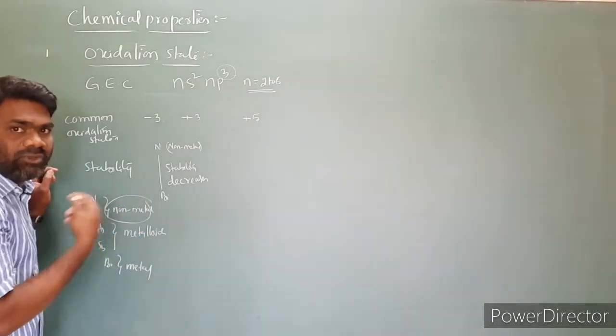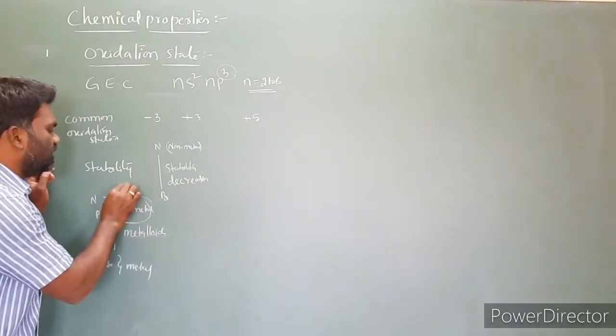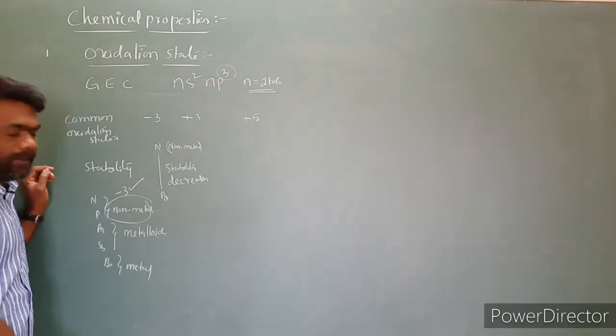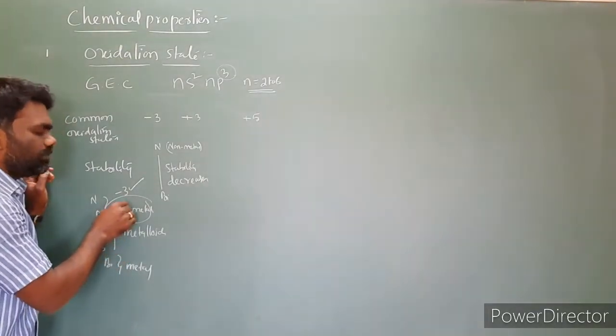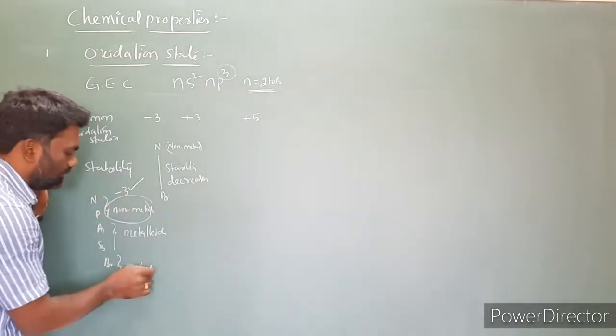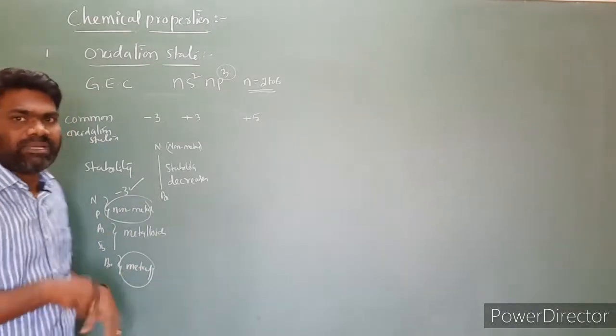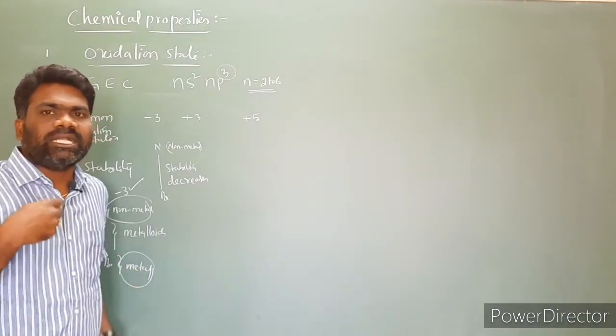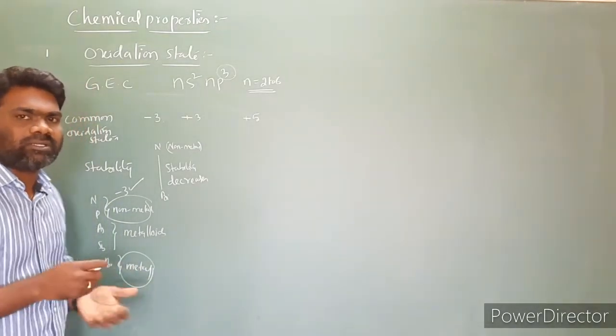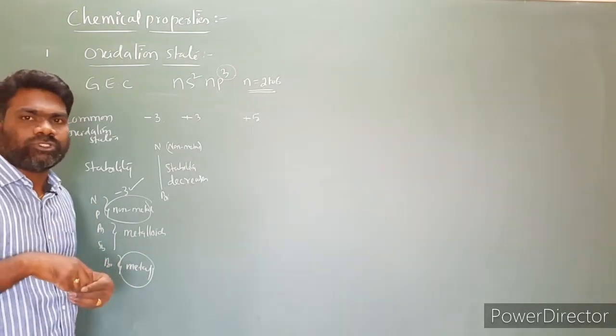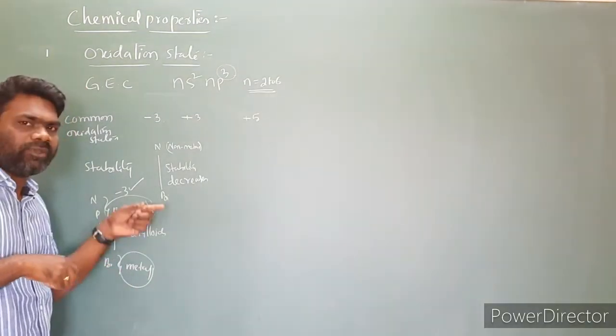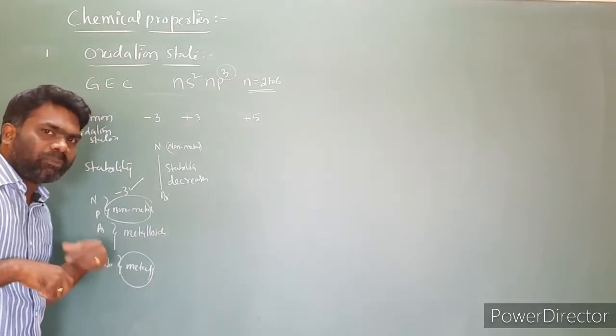Non-metal in the sense they are ready to gain electrons. By gaining, they will show the -3 oxidation state. And metalloids can show both metallic properties and non-metallic properties. Coming to the metal, bismuth is a metal. Metal in the sense they are ready to lose electrons. Metals lose electrons, converting into electropositive ions. Non-metals convert into electronegative ions.